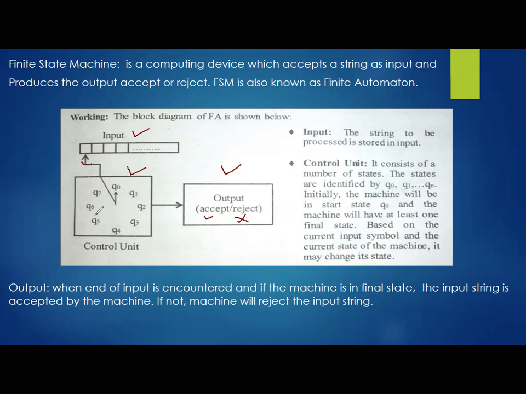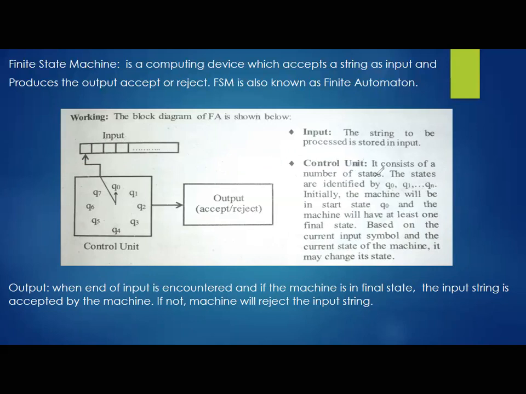It depends on the input string, remember. Like in FSM also there are 3 varieties, DFA, NFA and epsilon NFA. When we discuss that, you will have better knowledge of how many different final states we can have. Now in this example, just observe: the string to be processed is stored in input. Whatever string we want to process, like Prasad was my name, that was my example, the Prasad will be loaded in this input location.